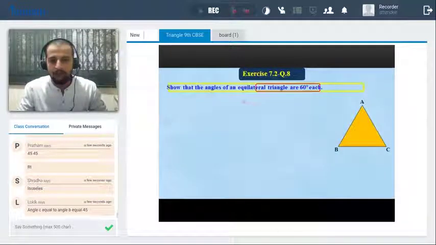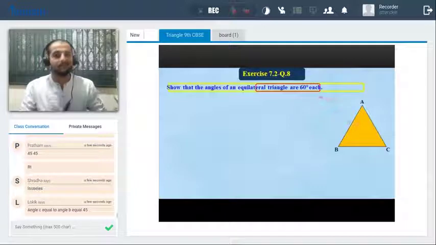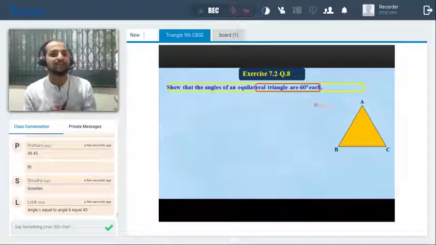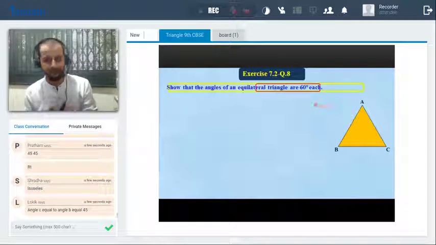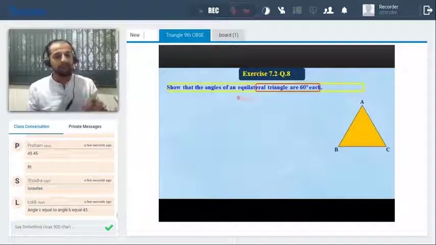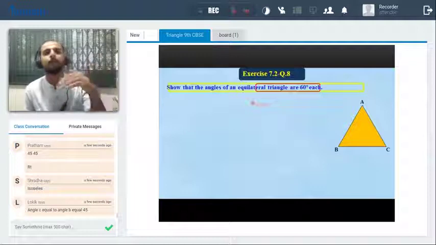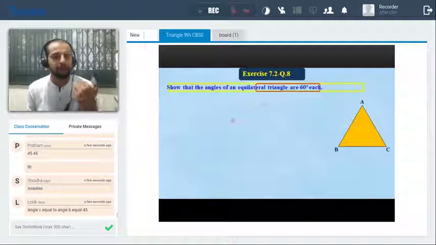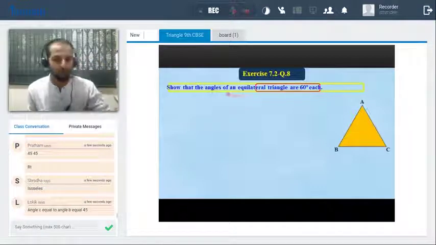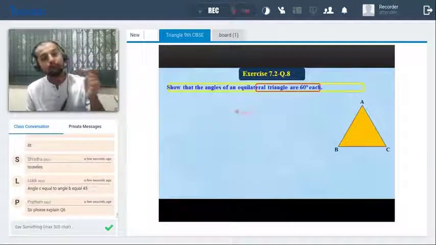Okay, so next, show that the angles of an equilateral triangle are 60 degrees. Yes, this is again a very important question. So we have to show here that the angles of the equilateral triangle are 60 degree. How can you show that? Okay, I'll just give you a small hint. We have already proved that in an isosceles triangle, the angles opposite to the two equal sides are equal, right? So here the first step is that it is given to be an equilateral triangle, and we don't know the angles are congruent here, right? But we have to prove it.